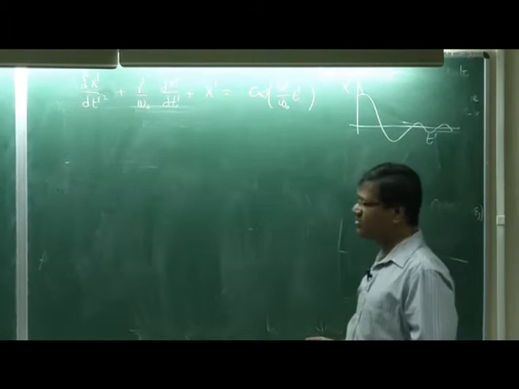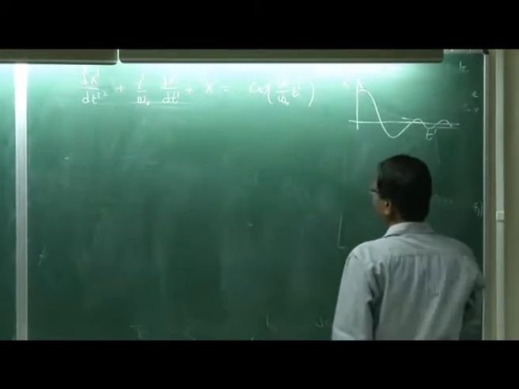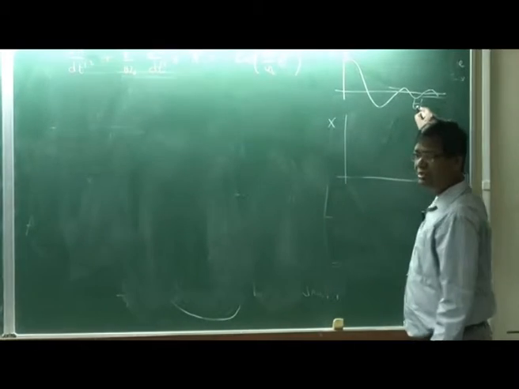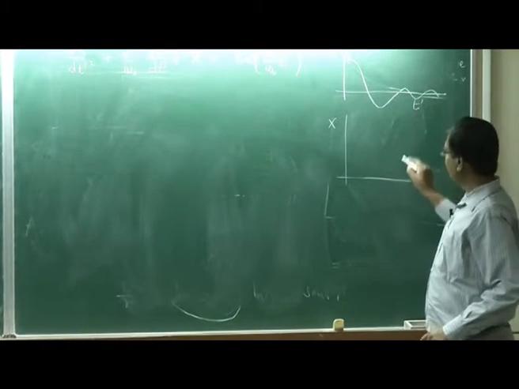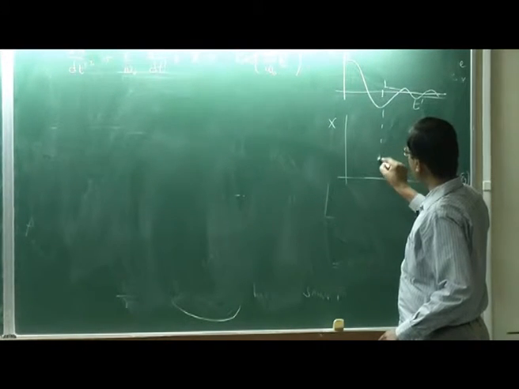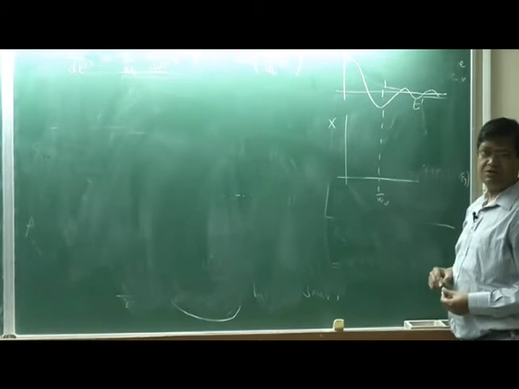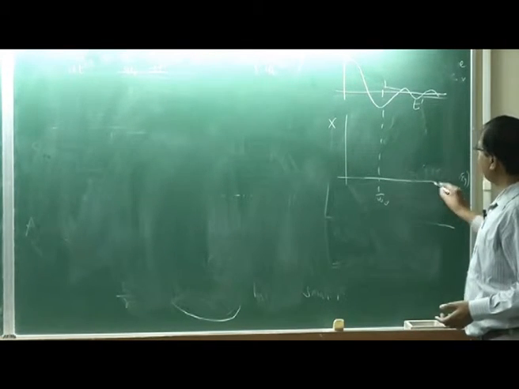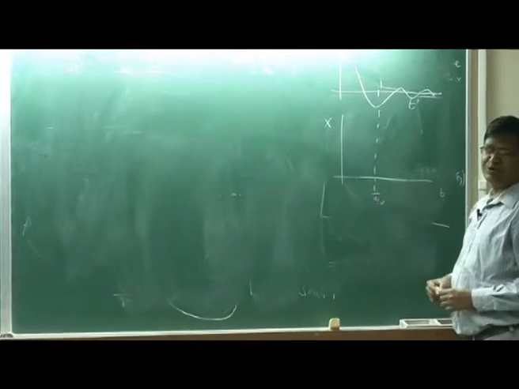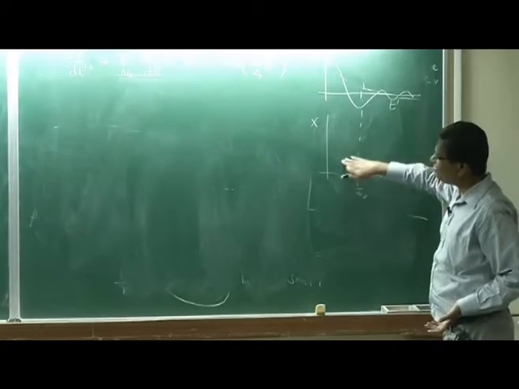Now I have the answer for x prime, so I just use that transformation. There will be x here, and t prime should be replaced by t. When I say 1 here, this 1 corresponds to 1 by omega naught. So on the time axis, everywhere there is 1 it should be replaced by 1 by omega naught, that is it. So if you solve this problem, you have also solved the original problem.